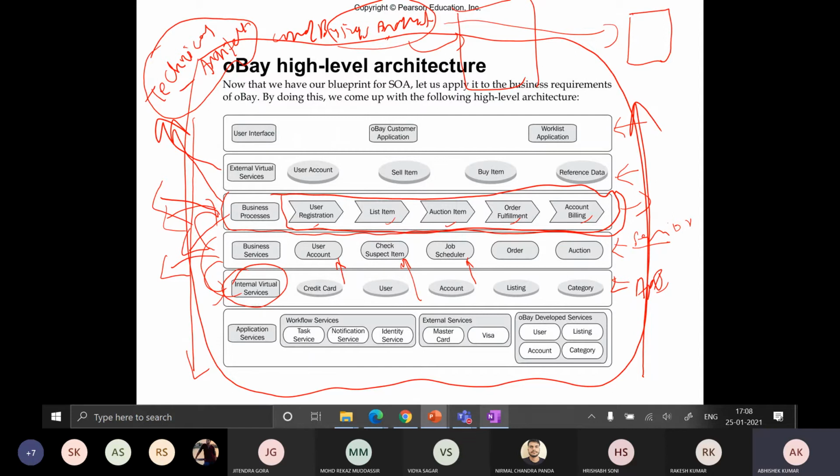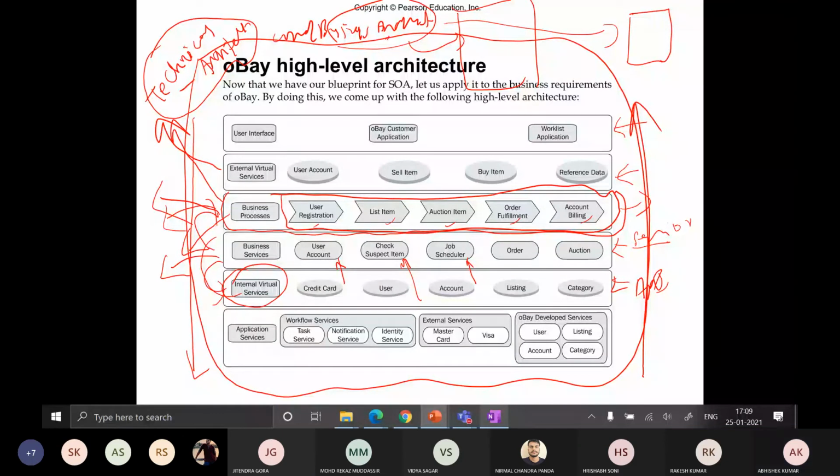Suppose any of your business services is going to interact with your database system, that is going to be an entity based service, an entity based business service. And if any business service is simply a logic, that kind of business service is a task based service, task based business service. Getting my point or not?